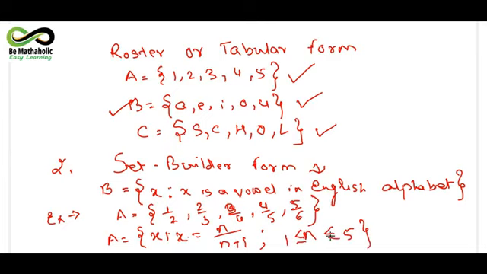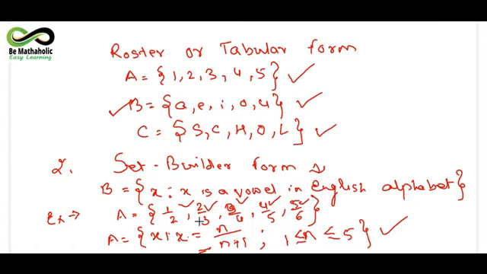Please understand this part. Here this inequality says n is greater than or equal to 1 and less than or equal to 5. This shows that when you start from 1 and put 1 here, this will become 1 upon 1 plus 1, 2. So you will have the first element. Then if you put 2, this is 2 upon 2 plus 1, that is 2 upon 3. Then 3, 3 upon 4, then 4, it is 4 upon 5, and then if you put 5, it becomes 5 upon 5 plus 1, 6. So from 1 to 5, all the elements are being represented in this. So this type of notation will be considered as the set builder form. I hope I am clear with this now.